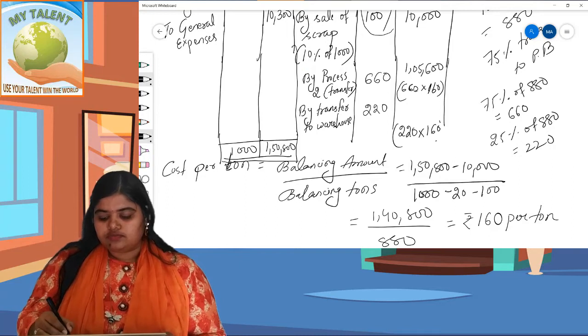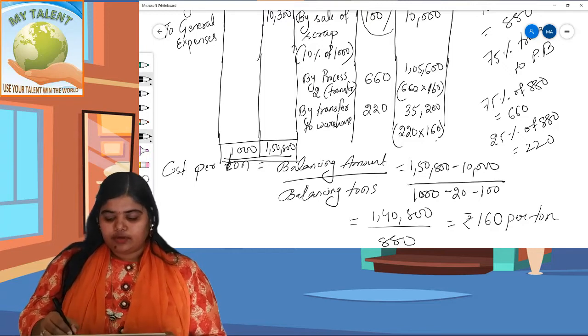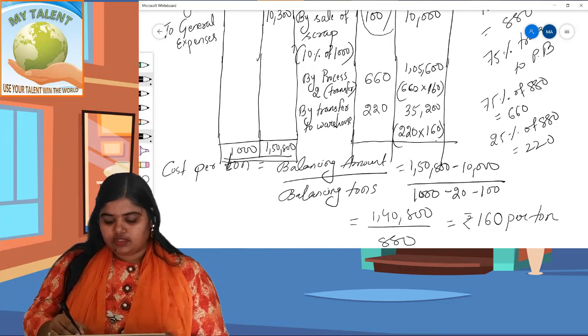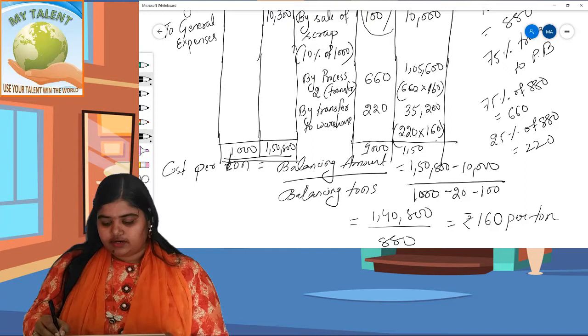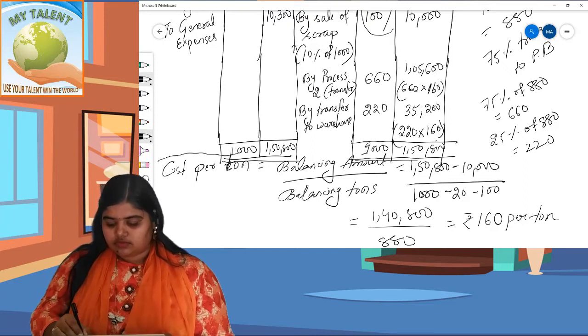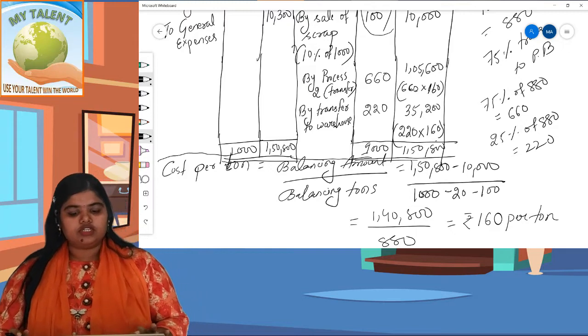It comes to 35,000. Okay, second answer एबे टोटल करो. Totally it will tally. It is 1,50,800. Okay, I hope you understand process 1.